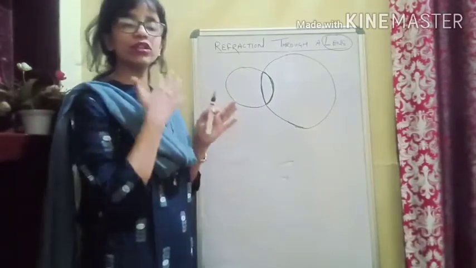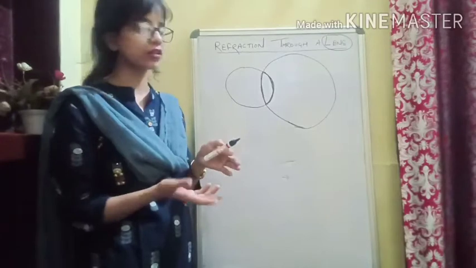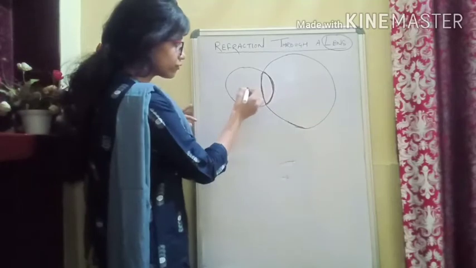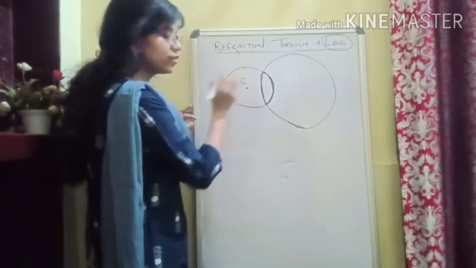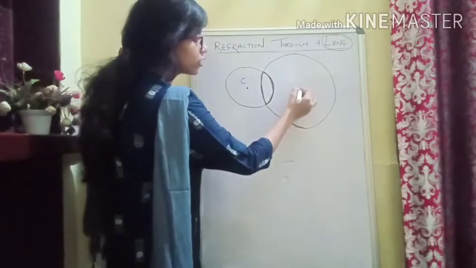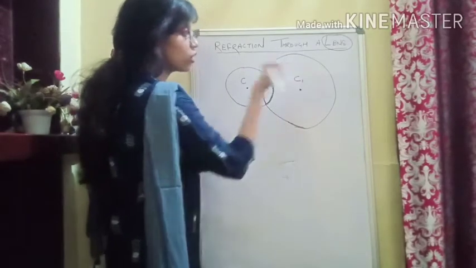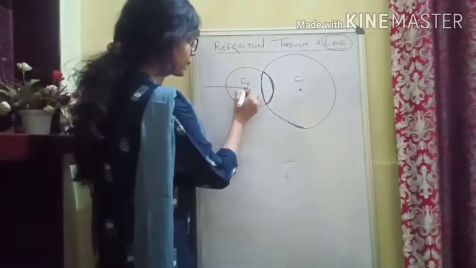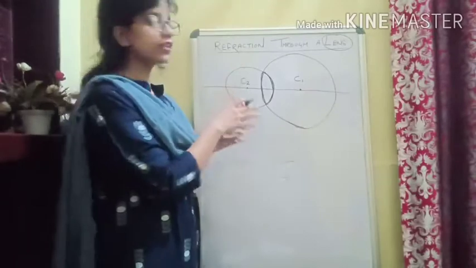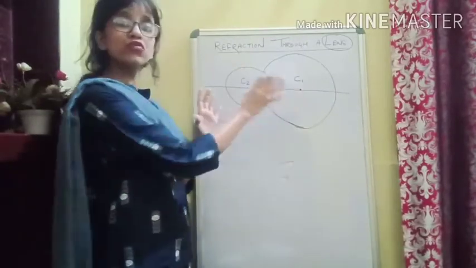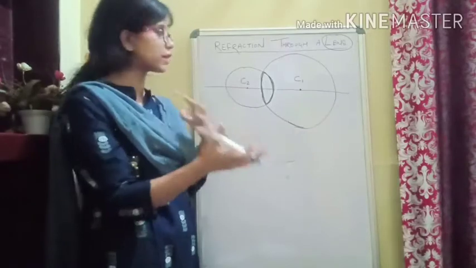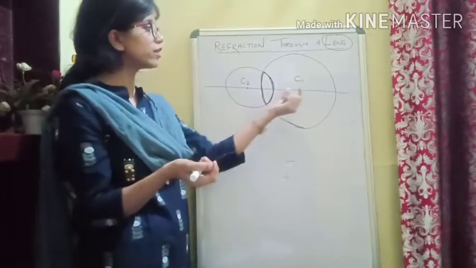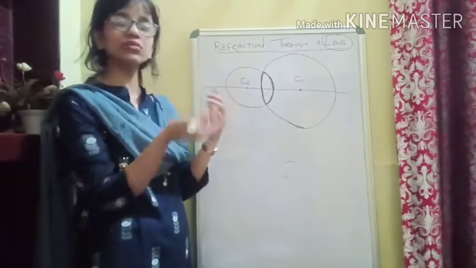So now let us see what the center of curvature, or the radius of curvature, is. If you consider this hollow sphere, there will be a center of the sphere, and in this one also there will be a center. Let us call this one C1 and this one C2. The line joining them will be this. Here we are getting two curved surfaces which are parts of two spheres, and since we have two spheres, we will have two centers, or you can say centers of curvature. So let us call one C1 and the second one C2.